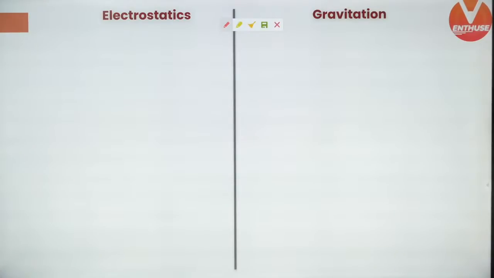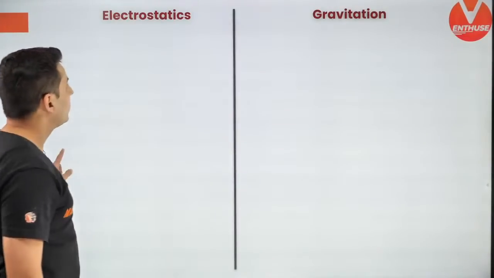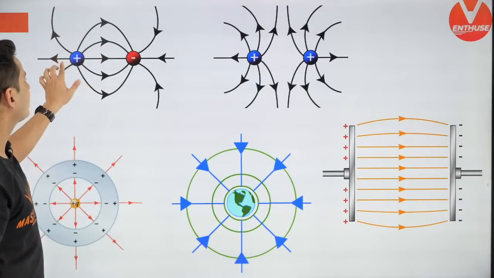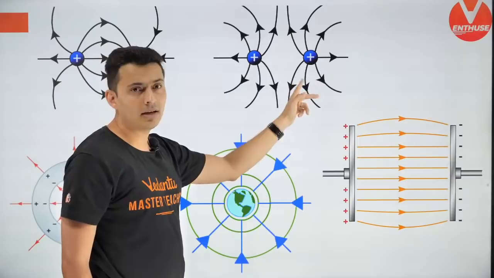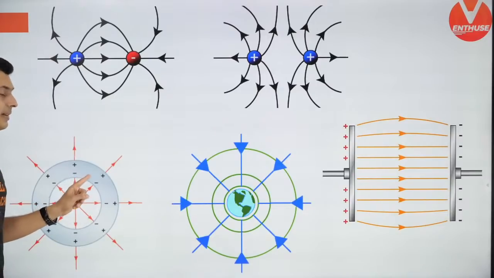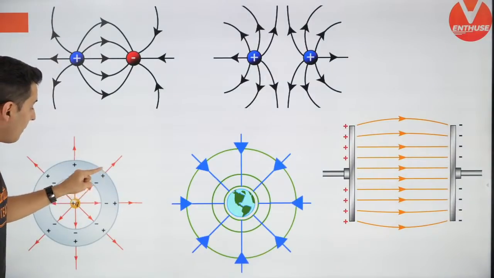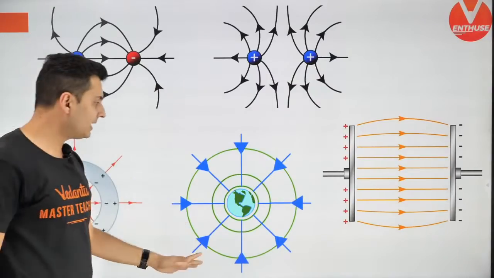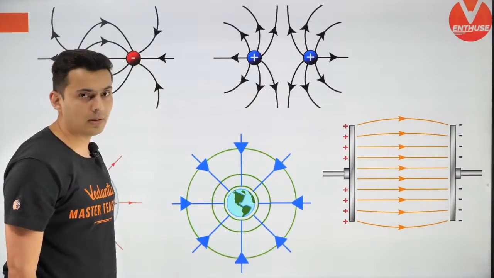Next, you should know the fields due to different charges and masses. I'll just quickly glance through this. This is a dipole. So this is how the field looks due to a dipole. If the charges are similar, then they go away from each other. If you have a conductor, remember the field inside the conductor is 0, and also the field lines are always perpendicular to the surface of a conductor. Keep this in mind. For gravity, remember field lines are always going to be towards the masses.